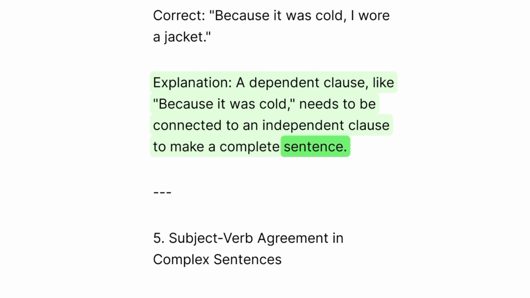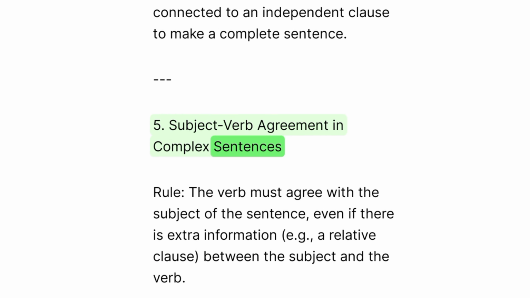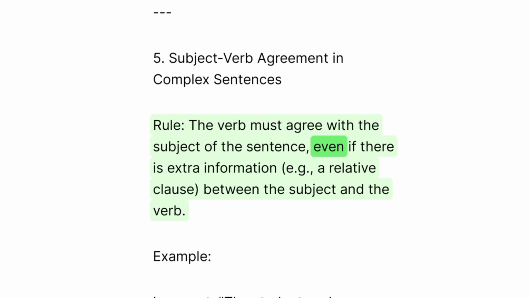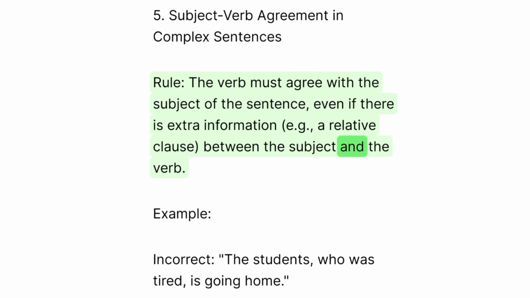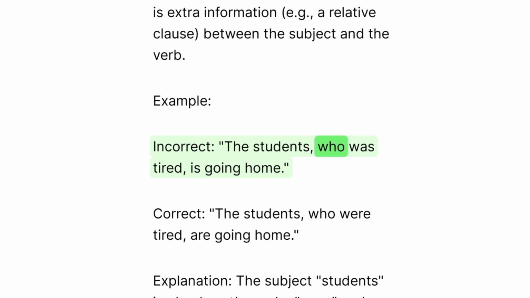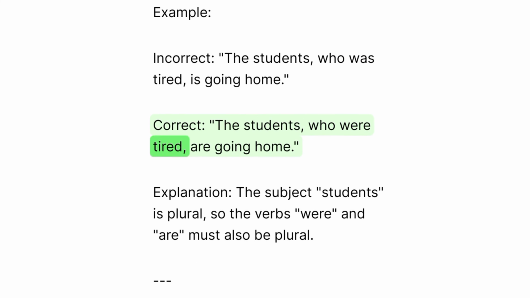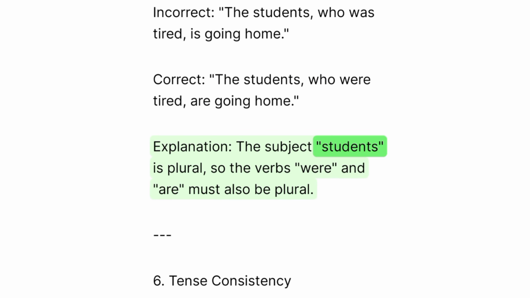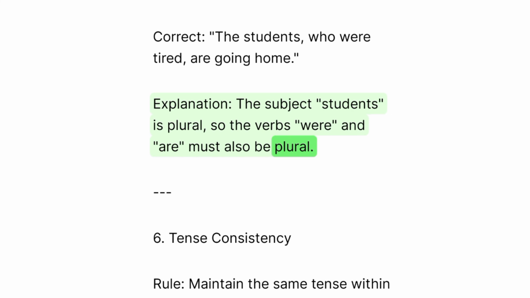5. Subject-verb agreement in complex sentences. Rule: the verb must agree with the subject of the sentence, even if there is extra information, for example, a relative clause between the subject and the verb. Example: incorrect. The students who was tired is going home. Correct. The students who were tired are going home. Explanation: the subject students is plural, so the verbs were and are must also be plural.